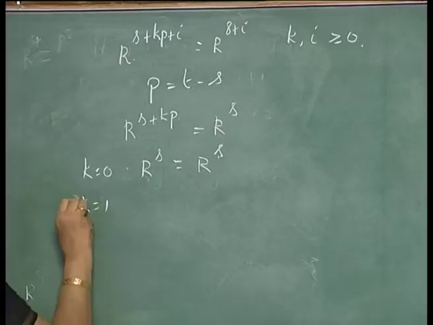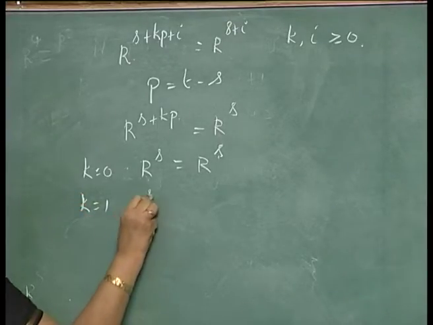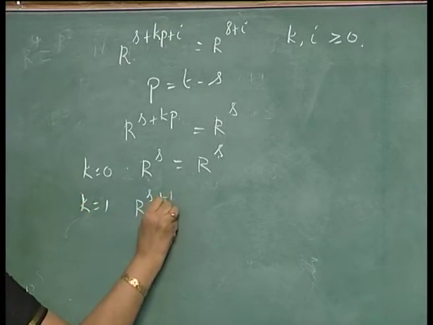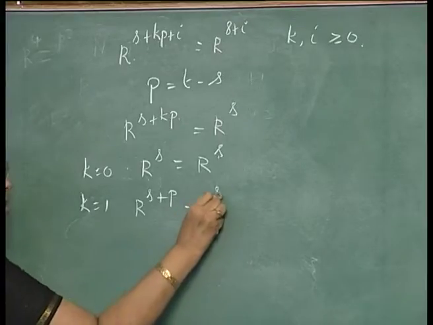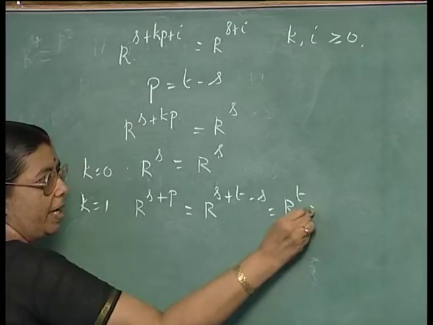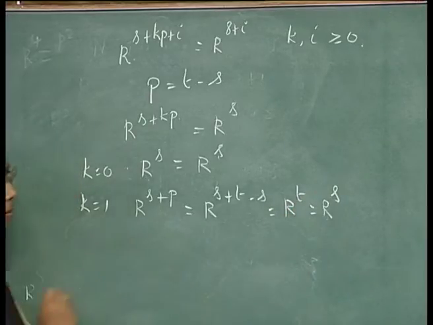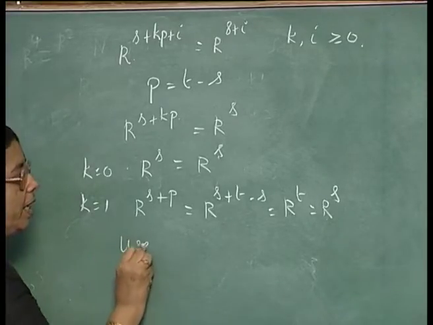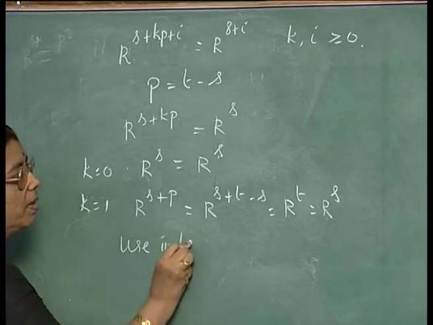K is equal to 1, r^(s+p), that is equal to r^(s+p), p is t minus s, equal to r^t, but we know that r^t is r^s. So, this is somewhat like a basis case of the induction, and you can show that using induction again, use the induction portion.